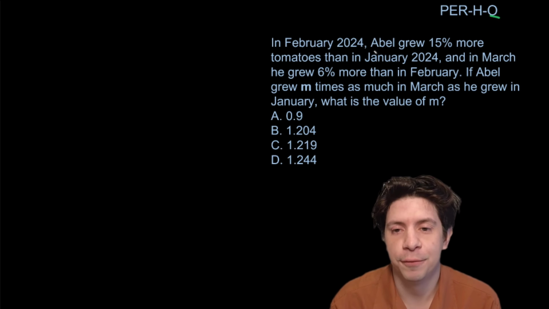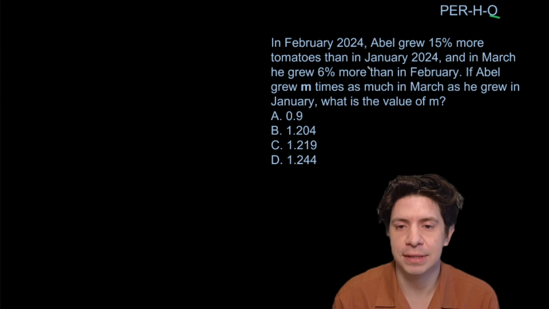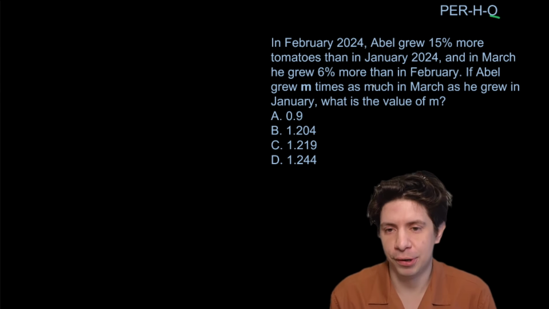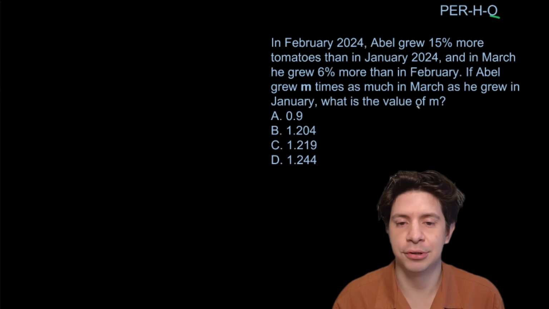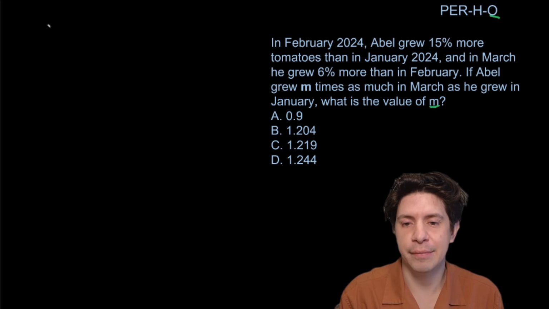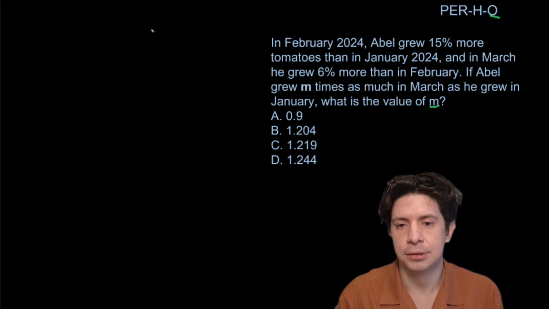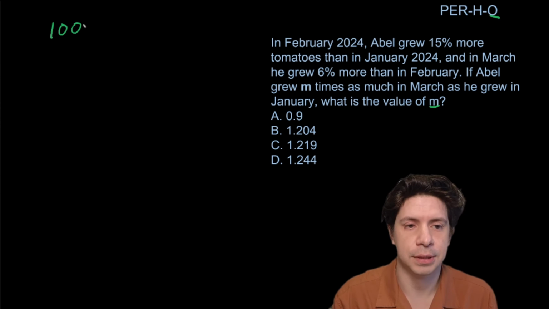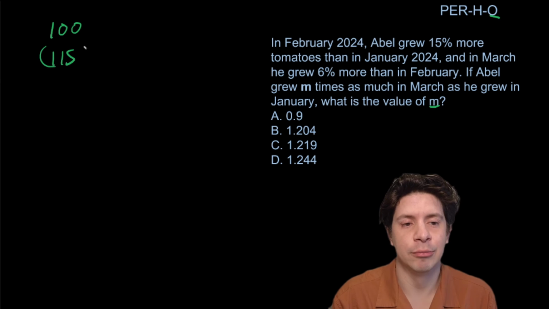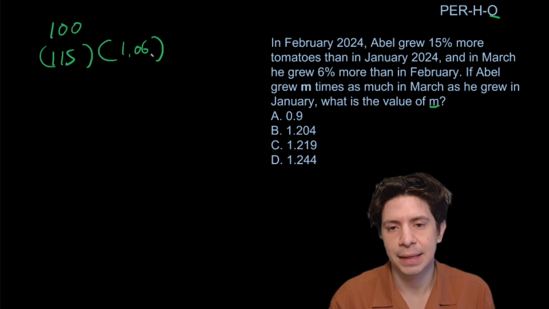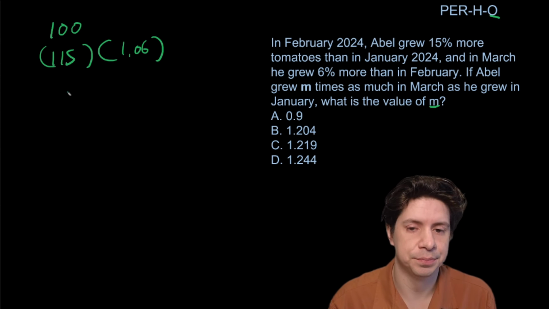In February 2024, Abel grew 15% more tomatoes than in January 2024, and in March he grew 6% more than in February. If Abel grew m times as much in March as he grew in January, what is the value of m? Okay, so let's say he grew 100 in January, right? 15% more would give us 115. And then we would multiply that by 1.06.